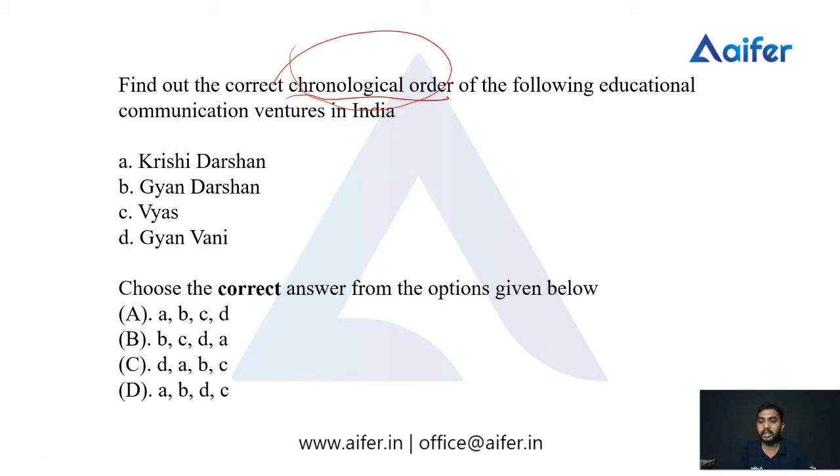We have given these options: option A, B, C, D; option B, C, D, A; option C, D, A, B; and option D, A, B, C. If you have the answer, you can comment the answer, or if you want more time, you can pause the video and type the answer later. We don't have more time, so we can move to the answer. The answer is A, B, D, C.